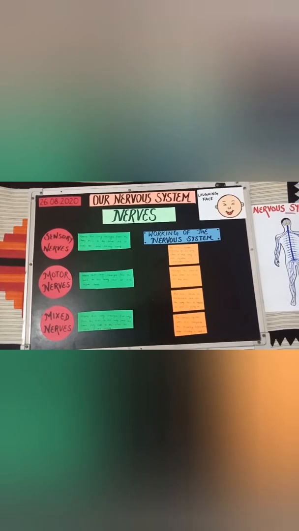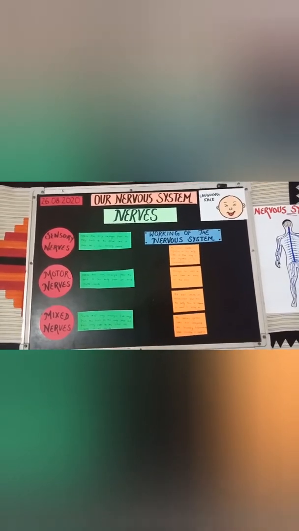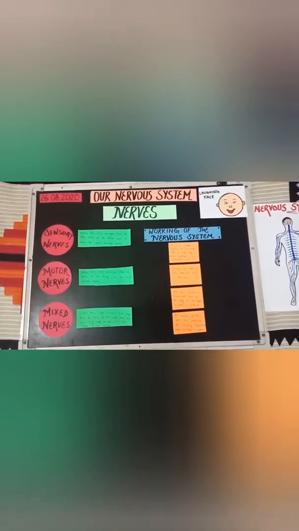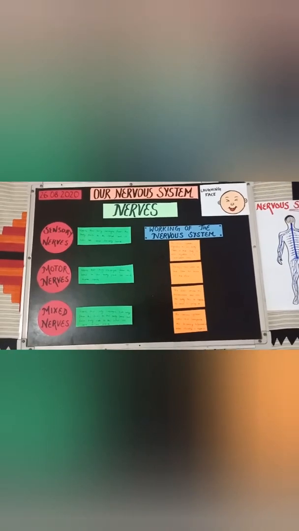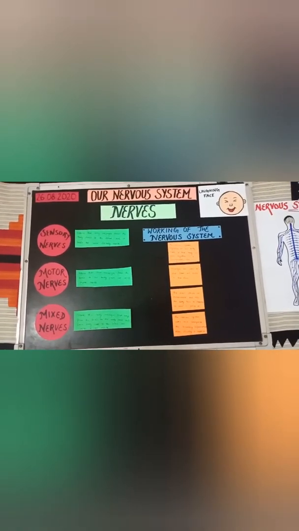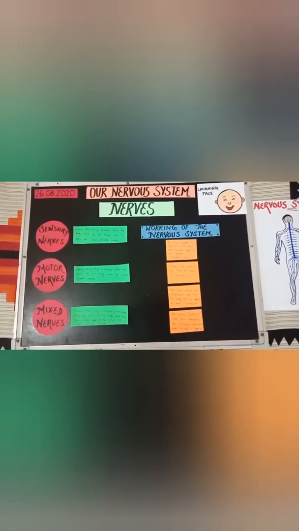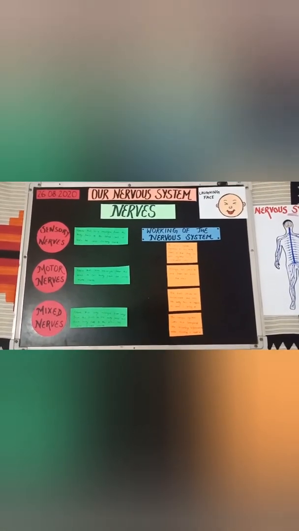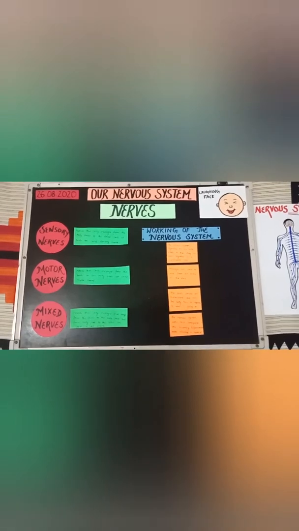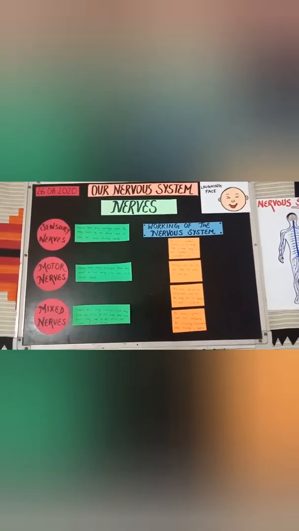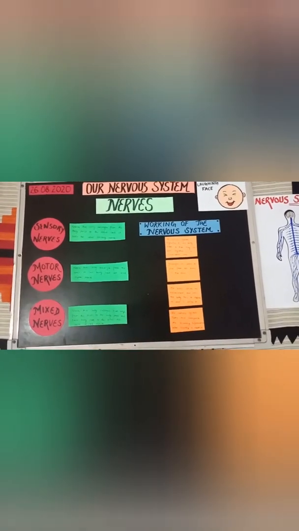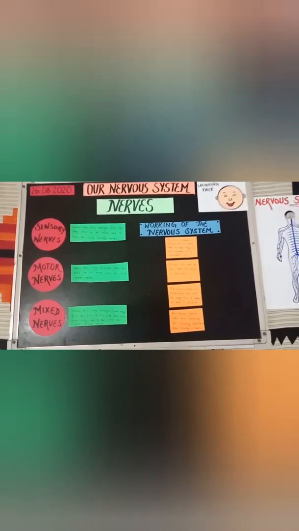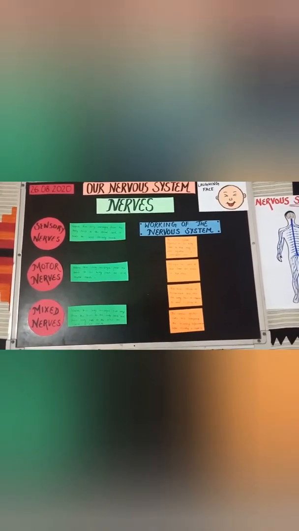So kids, this was all about the nerves and the working of the nervous system. That's it for our today's video. And your homework will be, you will learn all the definitions of sensory nerves, motor nerves and mixed nerves. Your concept must be clear, and I really hope that you understood both the topics very well. So kindly write the definitions in your rough notebook about sensory nerves, motor nerves and mixed nerves.